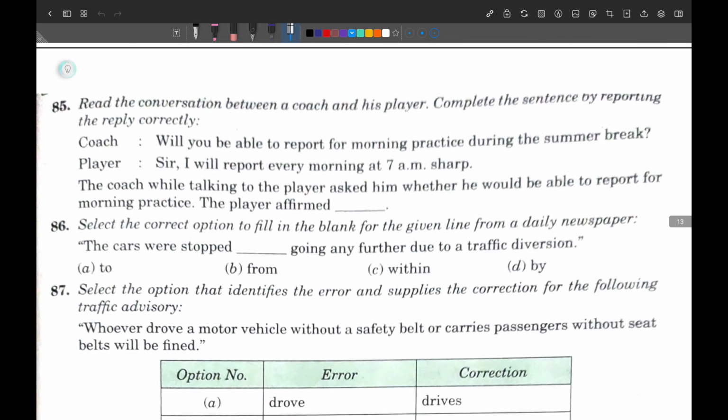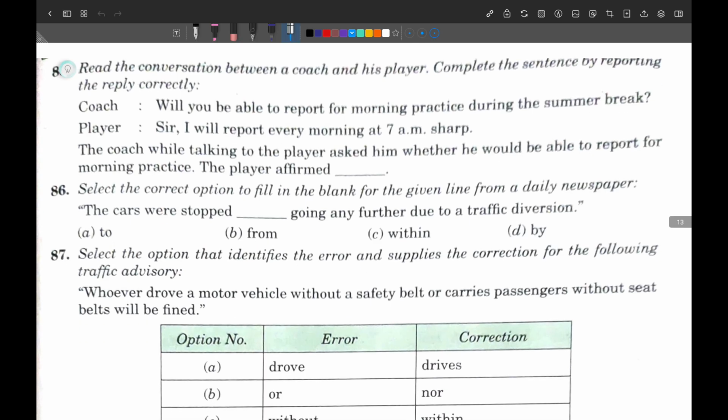Next, question number 85. Again it is from direct indirect narration. Will you be able to report for morning practice during the summer break? Player: Sir, I will report every morning at 7 a.m. sharp. So here the coach is questioning and the player is answering. The player affirmed, so the player is answering in positive, and he is using the word sir, and that is why you must use affirmed respectfully.